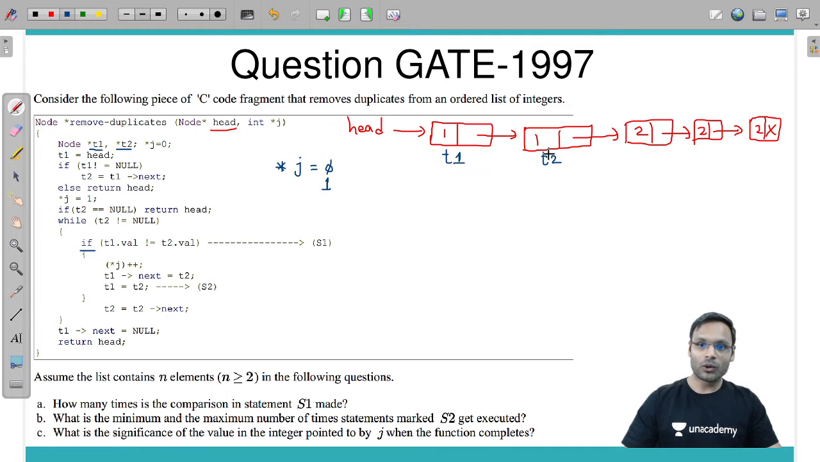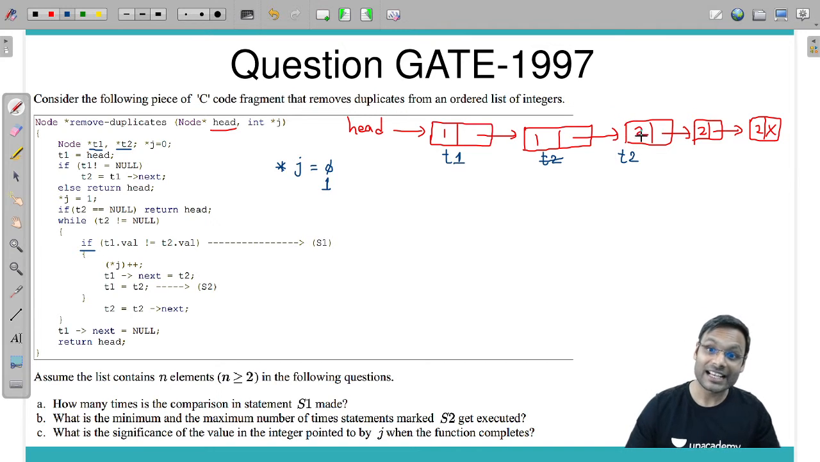T2 is equal to T2's next. Come here, still inside the loop. Go up. T2 not equal to null? Yes, true. Go down. If T1 dot val is not equal to T2 dot val, yes, the values pointed by T1 and T2 are now different. So we will go inside, and what is there? *j equals j plus plus. Now you have j plus plus. Fine.